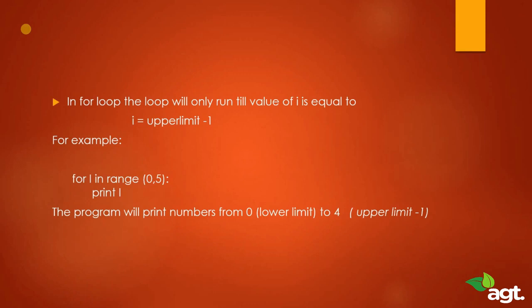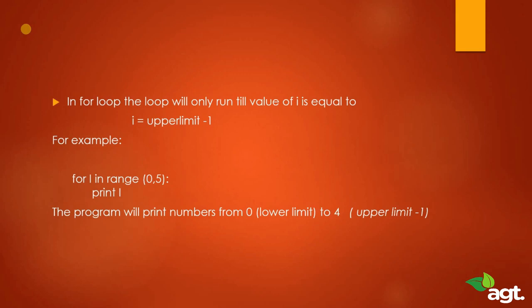For i in range 0 to 5, print i. What this does is that i's value is going to start from 0 and it will keep on incrementing until it reaches 4, not 5, till 4. So what we're going to get on the output screen is 0, 1, 2, 3, 4. We're going to get these 5 numbers printed onto our output screen by just entering these 2 lines of code.